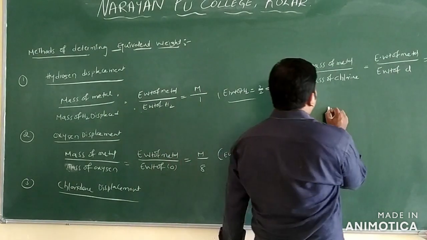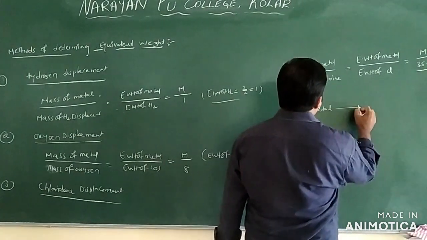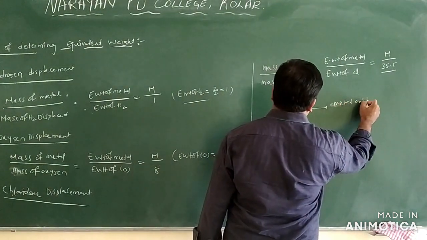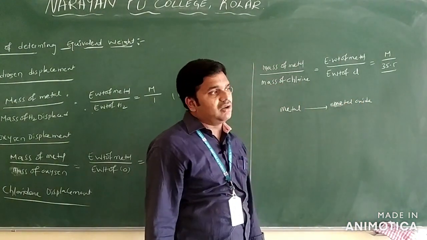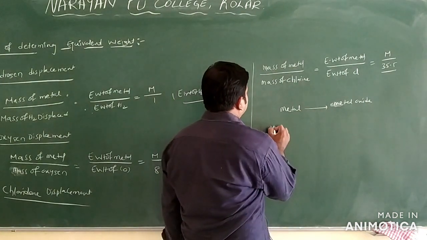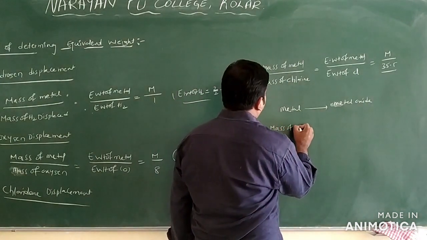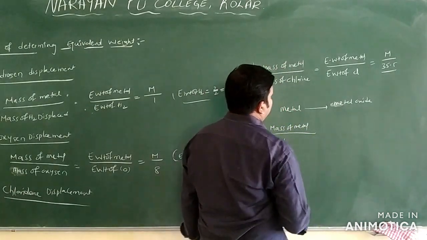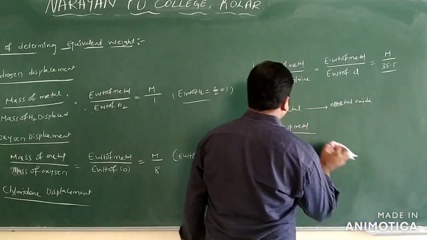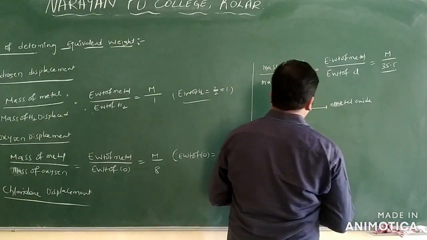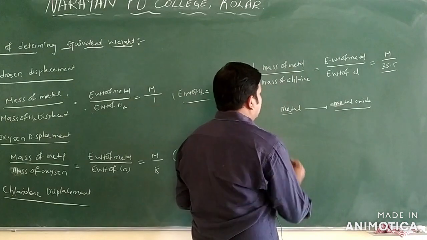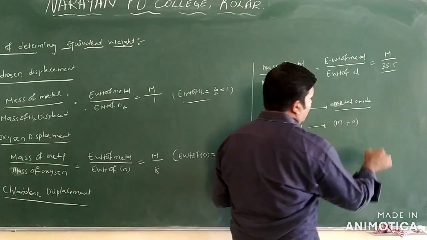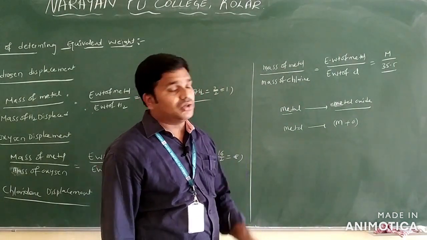If suppose metal is converted into metal oxide, you will write mass of metal by equivalent weight. Metal oxide is metal plus oxygen, you have to take.